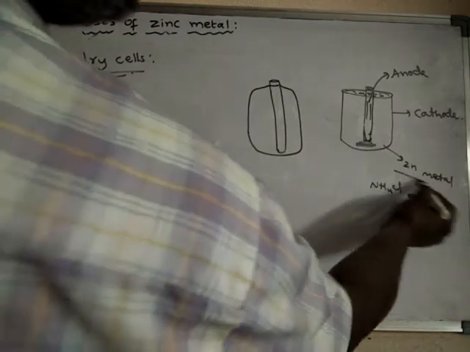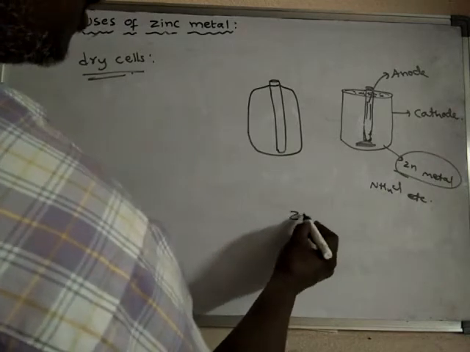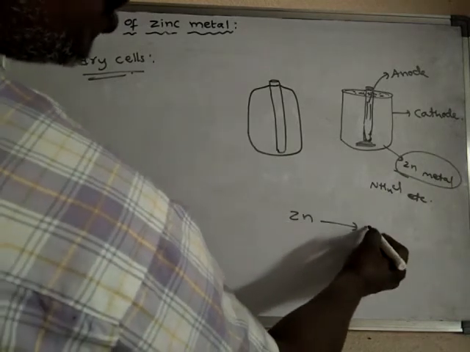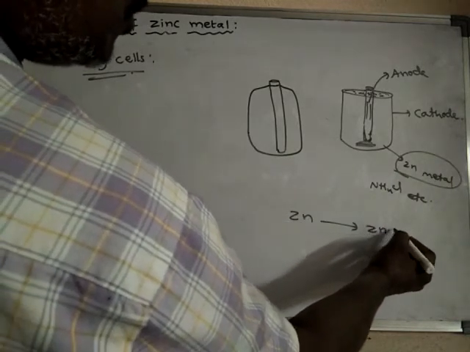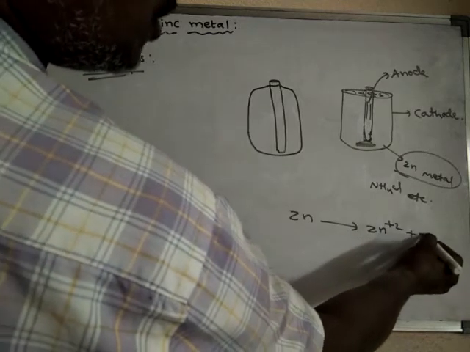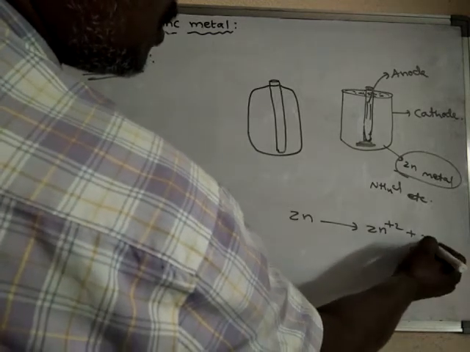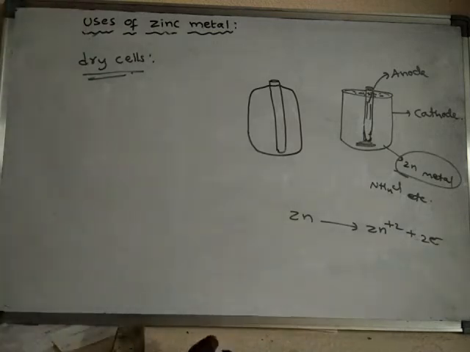Zinc metal will lose electrons easily because it is an electropositive element, so zinc can lose its valence electrons easily.